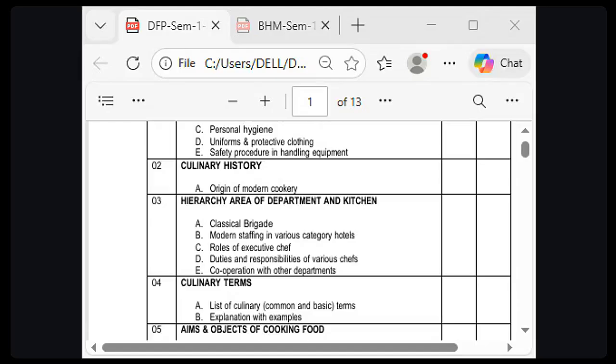And the sixth chapter, basic principles of food production. First, we divide into two parts: vegetables and fruits. Introduction, classification of vegetables, pigments and the color changes. Effect of heat on the vegetable: what is the effect on the vegetable after heat? Types of cuts: how many types of cuts are there in the vegetable? Classical cuts are there. Next, classification of the fruits.